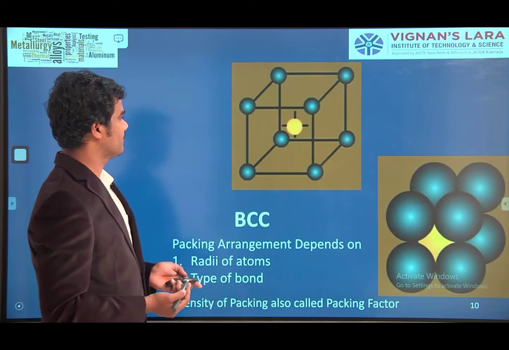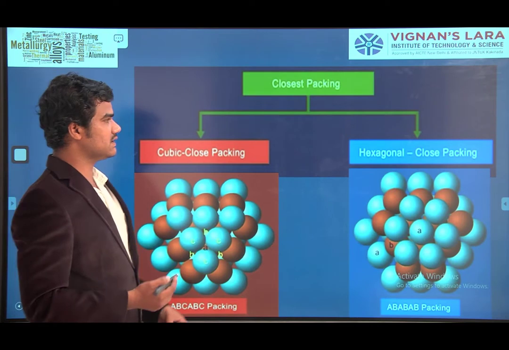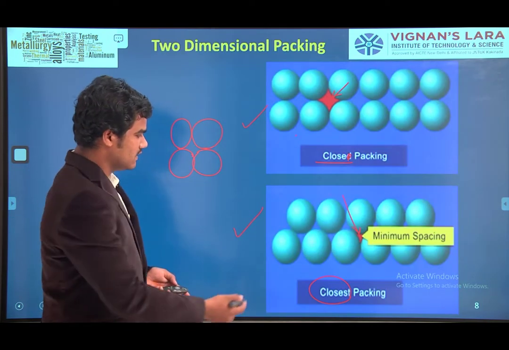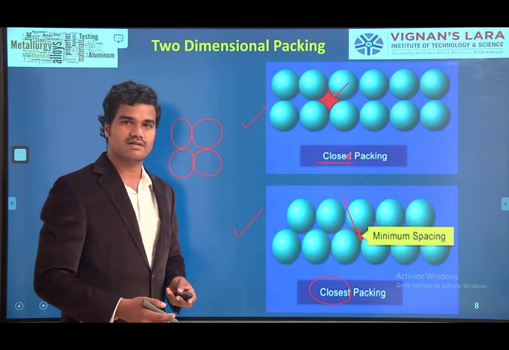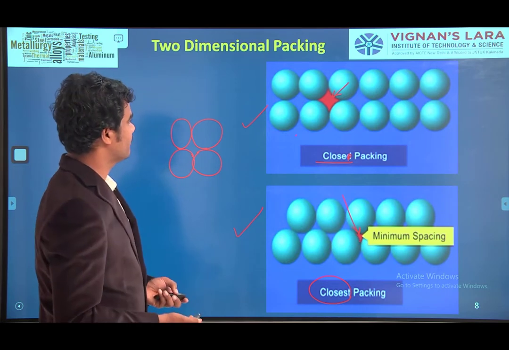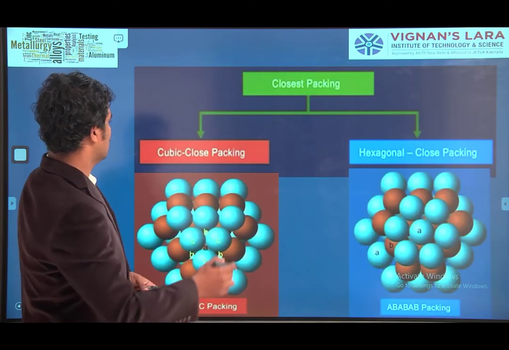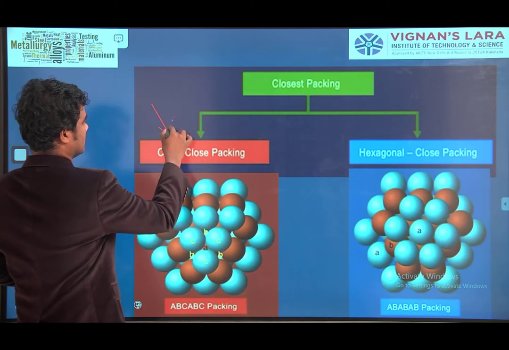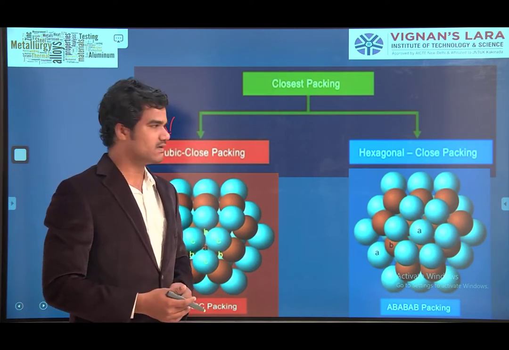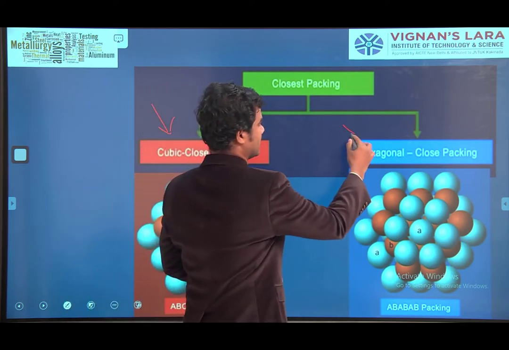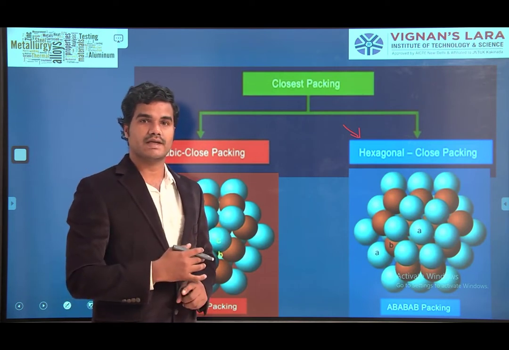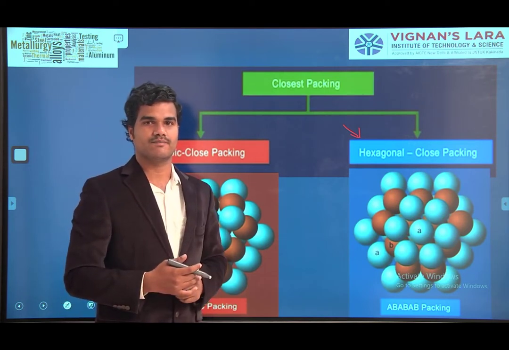Let us see. This closest packing is again classified into two. Here we have close packing and closest packing. Closest packing is again classified into two types. Those are cubic close packing and hexagonal close packing, HCP.